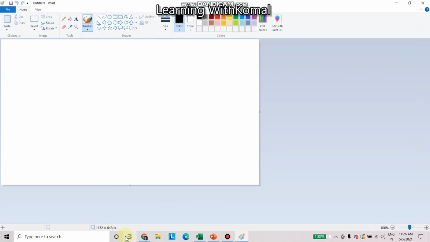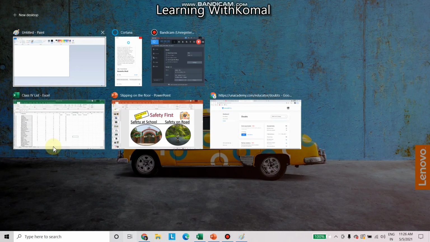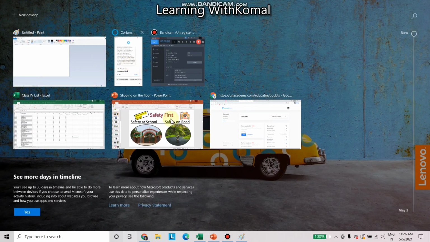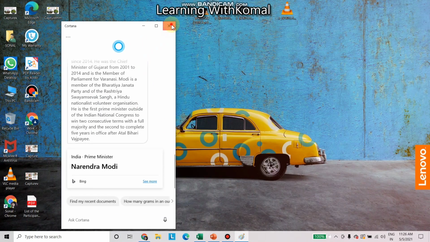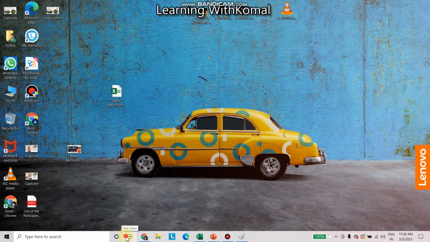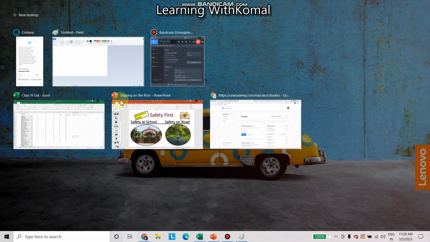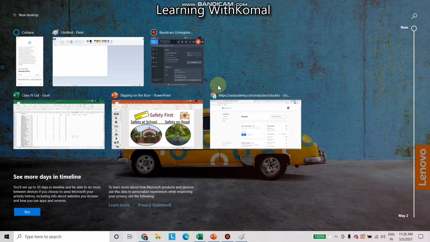Again when you click on the task view, you will get the list, and when you click here, that option will appear. So task view is a view in which we get all the opened software on which we are working. This was the way we can use the task view. Basically this task view is helpful in switching between the applications. Switching means moving from one application to another application.